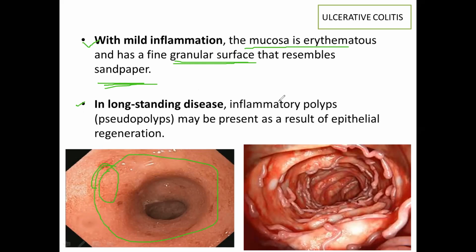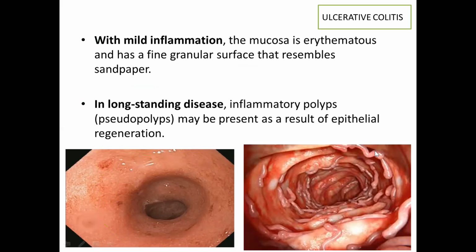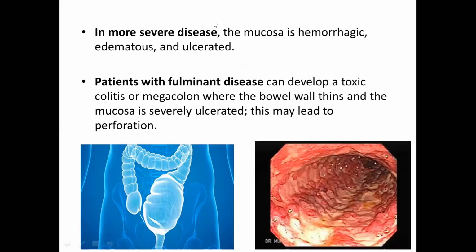Whereas in long-standing disease, inflammatory polyps, that is pseudopolyps, may be present as a result of epithelial regeneration. So in this diagram you can see there are multiple polyps. These are called pseudopolyps, which usually develop in long-standing ulcerative colitis. In more severe disease, the mucosa is hemorrhagic, edematous, and ulcerated. So in this diagram you can see that hemorrhagic and ulcerated mucosa.